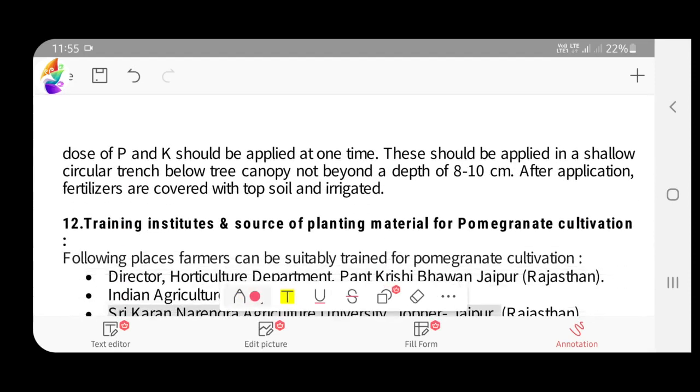Whereas the full dose of P and K should be applied at one time. This should be applied in a shallow circular trench, not beyond the depth of 8 to 10 centimeter. If it goes beyond, then there is no use of this fertilizer application.